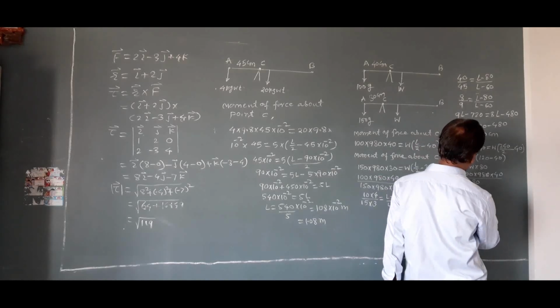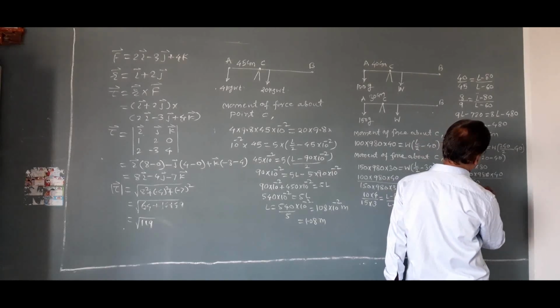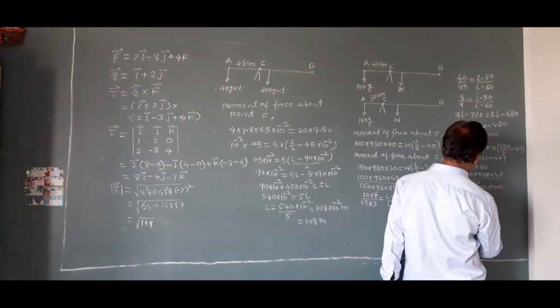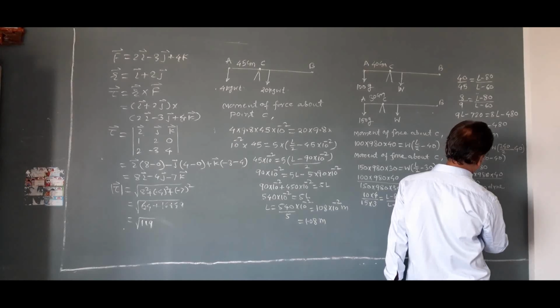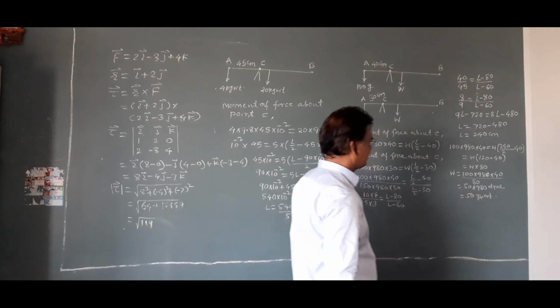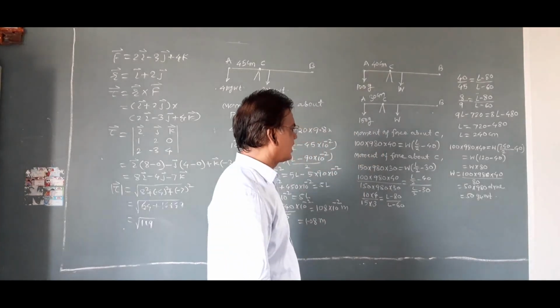That is equal to 50 into 980 dyne or 50 gram weight. 50 gram weight.